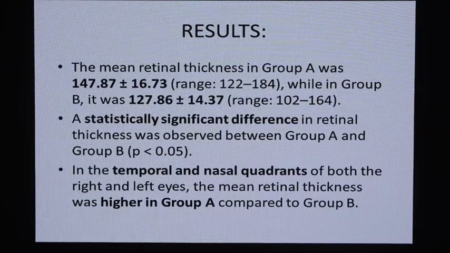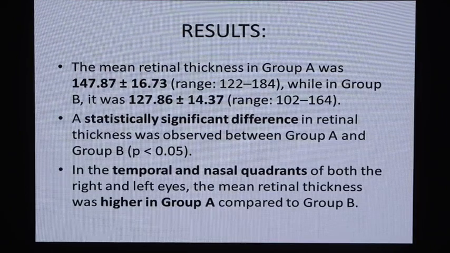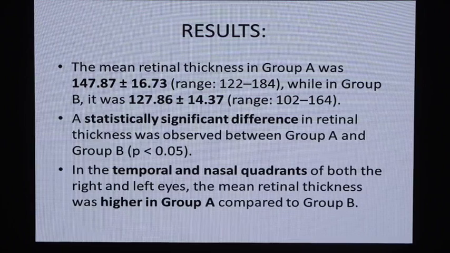Results: the mean retinal thickness in Group A was 147.87, while in Group B it was 127.86. A statistically significant difference in retinal thickness was observed between Group A and Group B, p-value less than 0.05. In the temporal and the nasal quadrants of both the right and left eyes, the mean retinal thickness was higher in Group A compared to Group B.